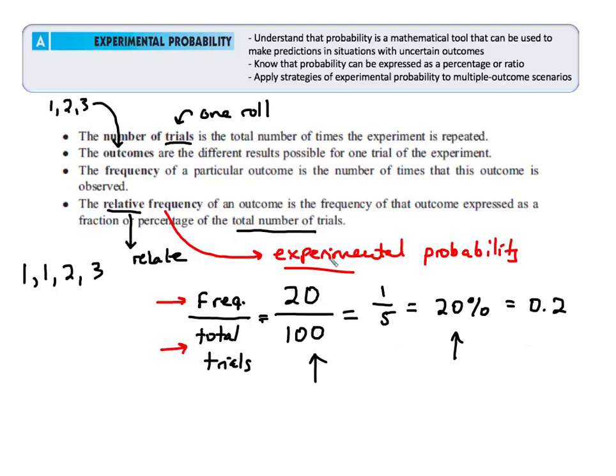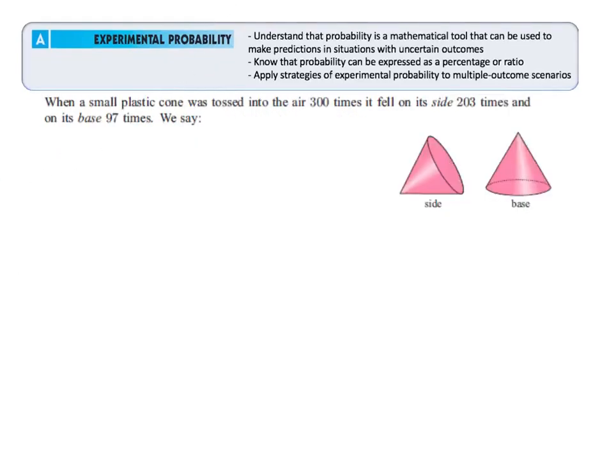in that experiment. Right? Let's go to an example so we can see how these terms are being used in context. Let's say we spend our Saturday tossing an empty ice cream cone up into the air 300 times, right? This would be one way to collect data about how often certain outcomes are occurring.